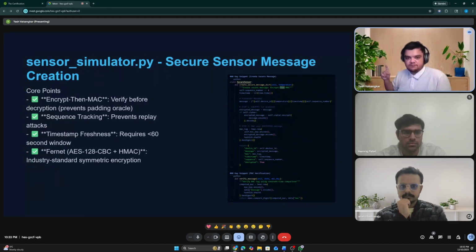Fernet implementation. We use the Fernet cipher library for implementing the AES and HMAC, for authentication, in one convenient function. It handles IV generation automatically.